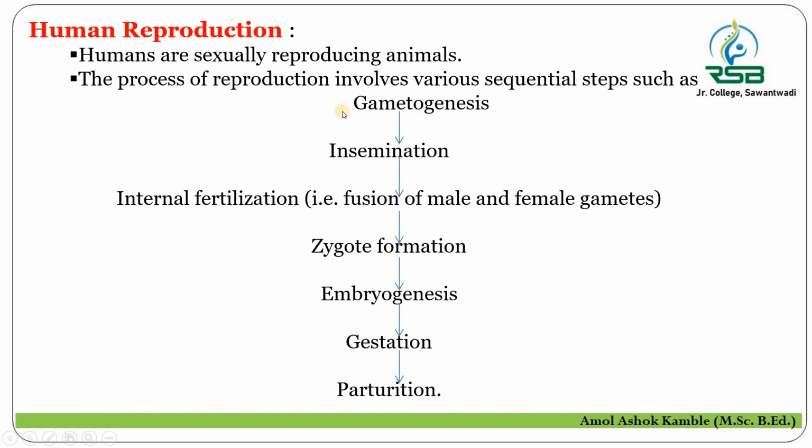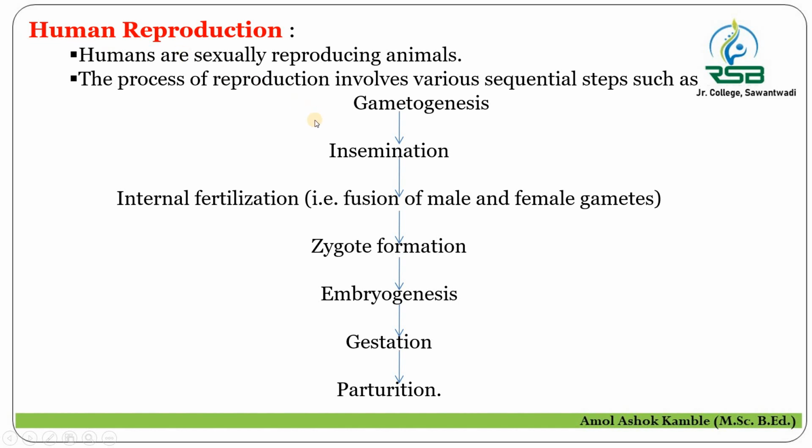Number one, gametogenesis. What is gametogenesis? It is the process of gamete formation. In human reproduction, we must know that the human male is different and the human female is different.